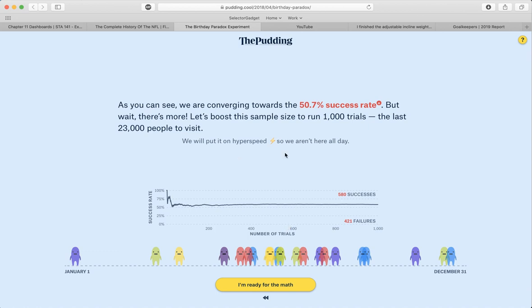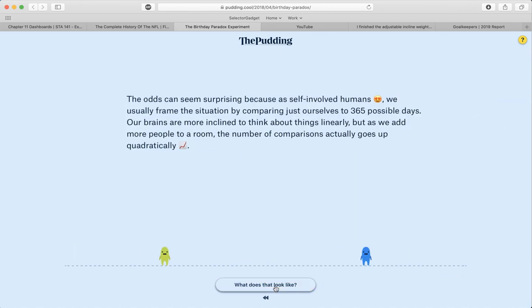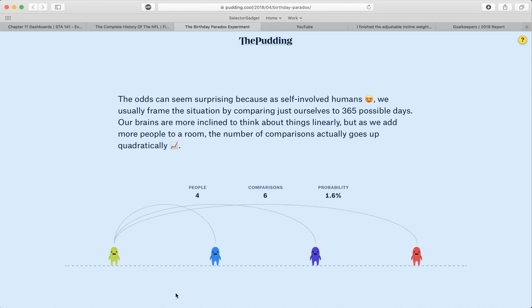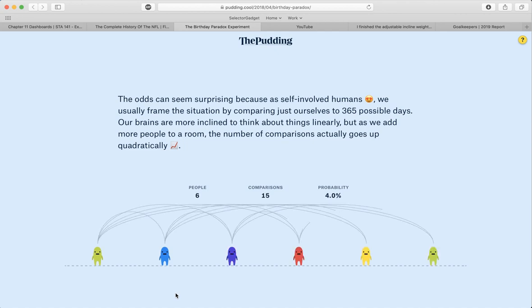And so now they're going to do 1,000 trials and the last 23,000 people. Then they're going to run through a bunch of the math. For 2 people, you only get 1 comparison as far as do they have the same birthday. For 4 people, you get actually 6 comparisons. 6 people, 15 comparisons.